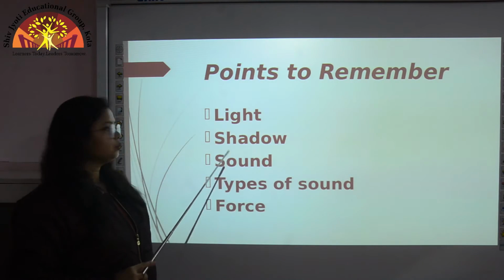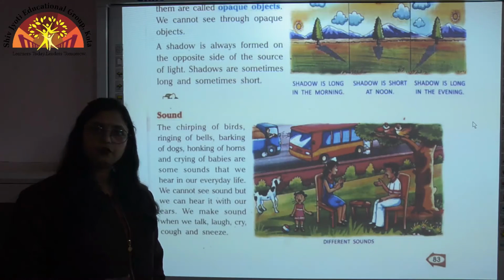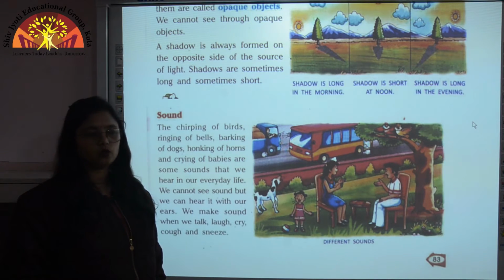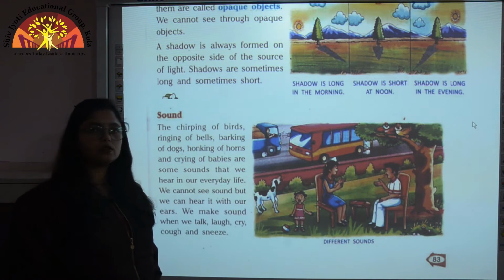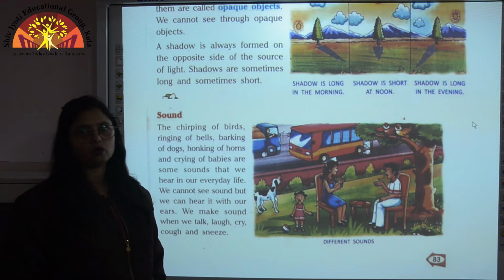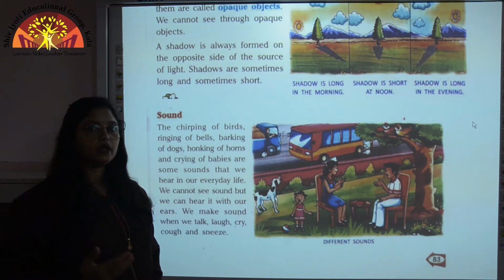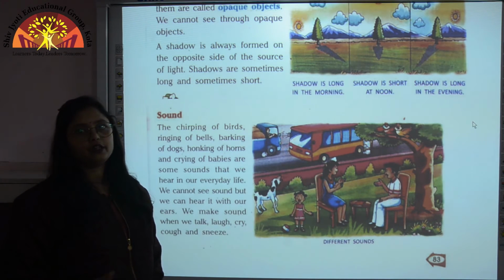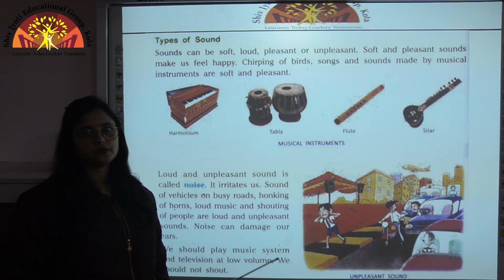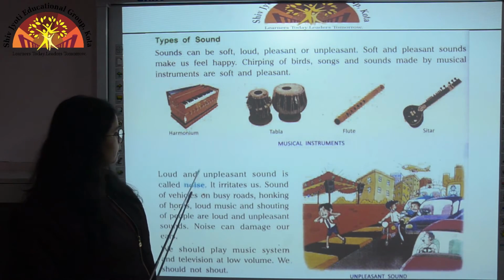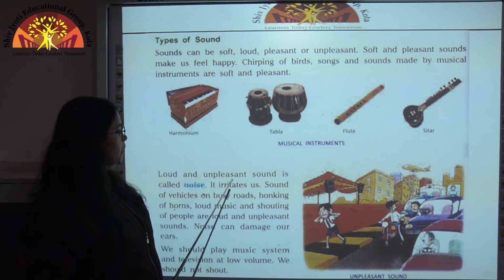Now we come to sound. Children, we hear a variety of sounds around us, like chirping of birds, ringing of bells, barking of dogs. So many different types of sounds are here. When we talk, we cry, we laugh, every time we produce sound. So children, there are two types of sounds. One is soft and pleasant and another one is loud and unpleasant.